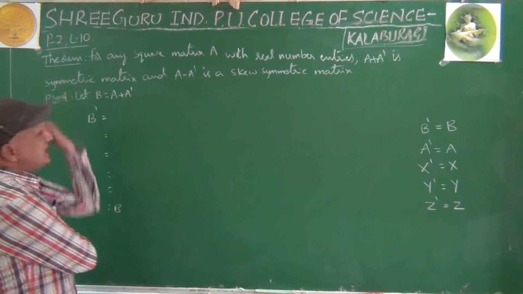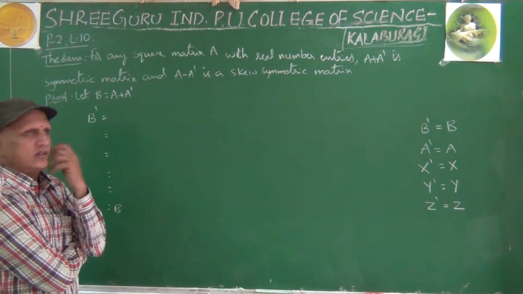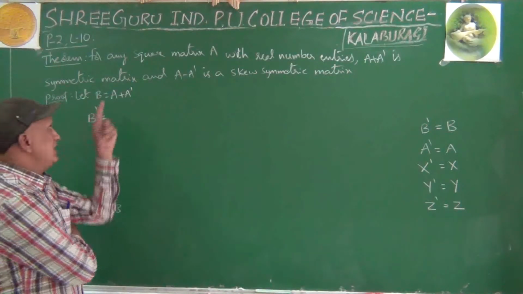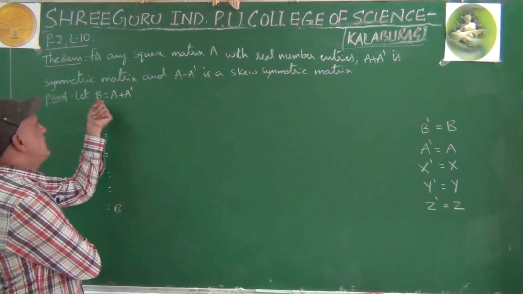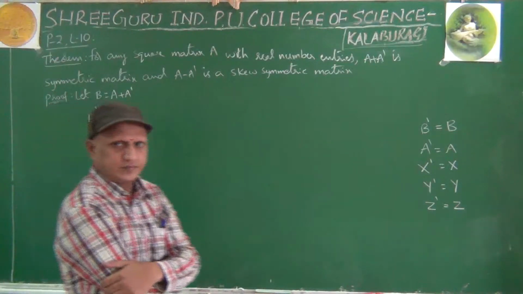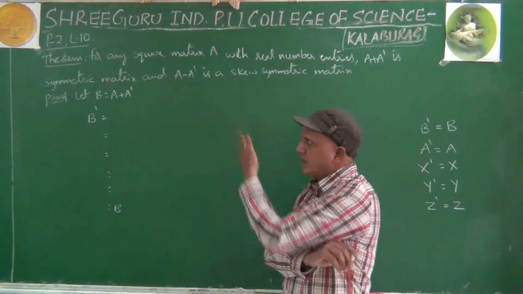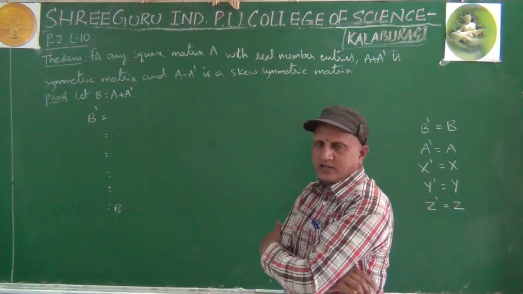Sir, who told that B is a matrix? Then what is B? A is a matrix. A dash is also a matrix. If you add two matrices, we get another matrix. So B is also one matrix.